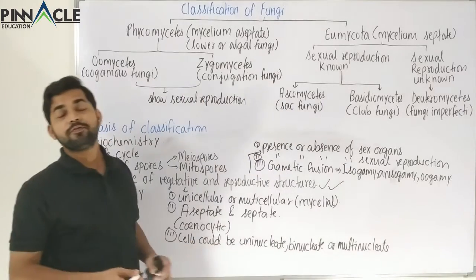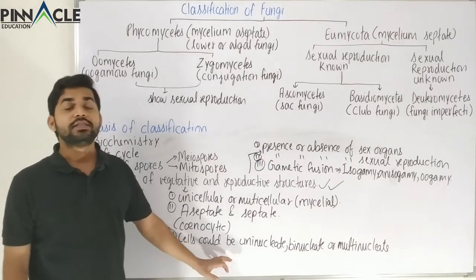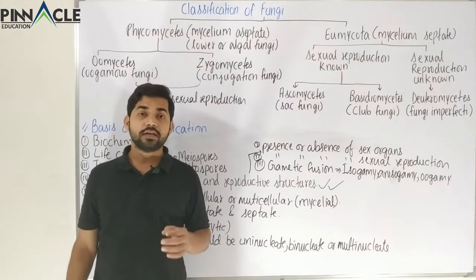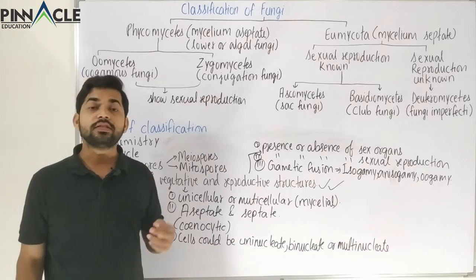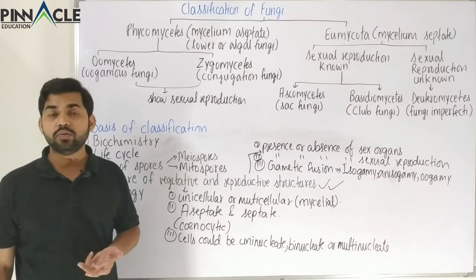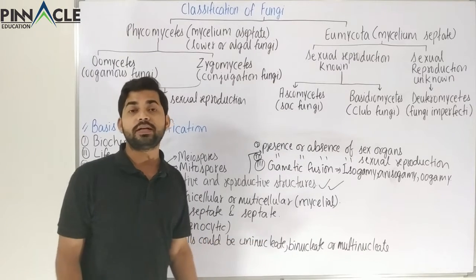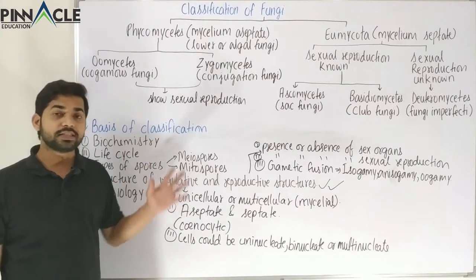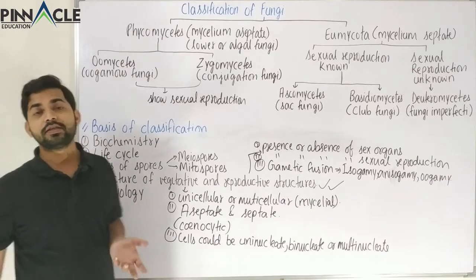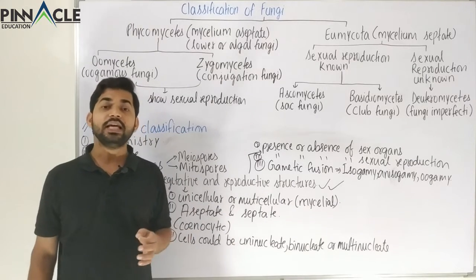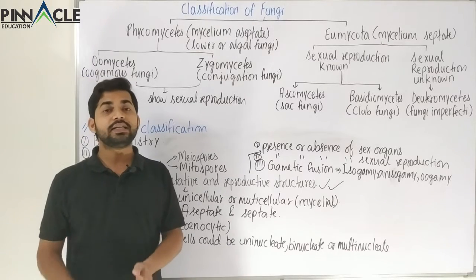So in vegetative structure we also have one more property, and that is that cells could be uninucleate, that is, having one nucleus, or they could have two nuclei, or they could be multinucleate, that is, more than two nuclei. So this is also a vegetative property on the basis of which classification is done. Now the last is the physiology. It is pretty simple. Different fungi have different properties or processes occurring inside them.